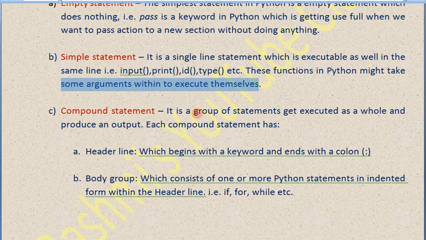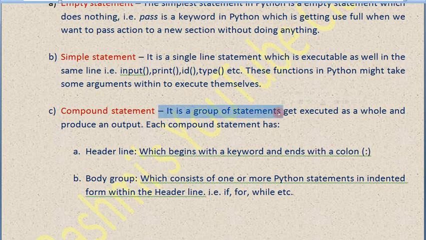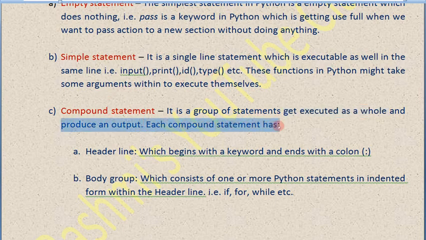Okay, let's go for compound statement. It is a group of statements, that's why it is known as compound statement. It gets executed as a whole, as a block, and produces an output. Each compound statement has a header line and a body group.